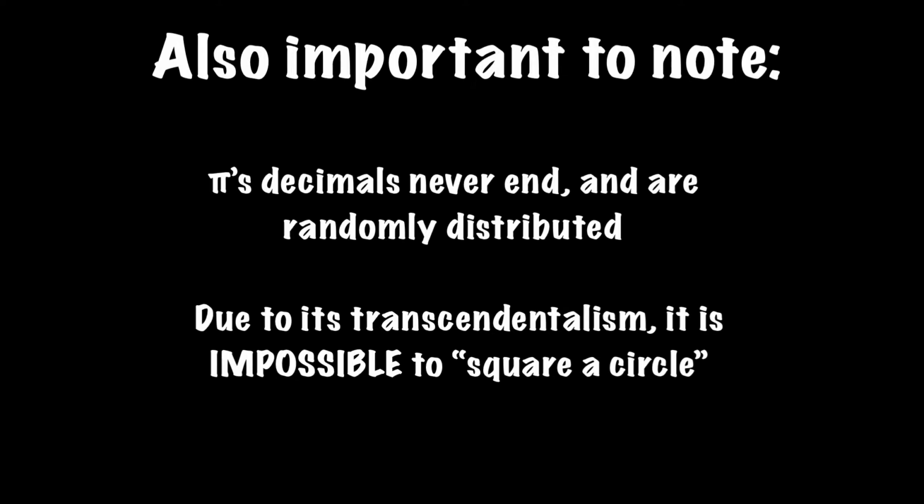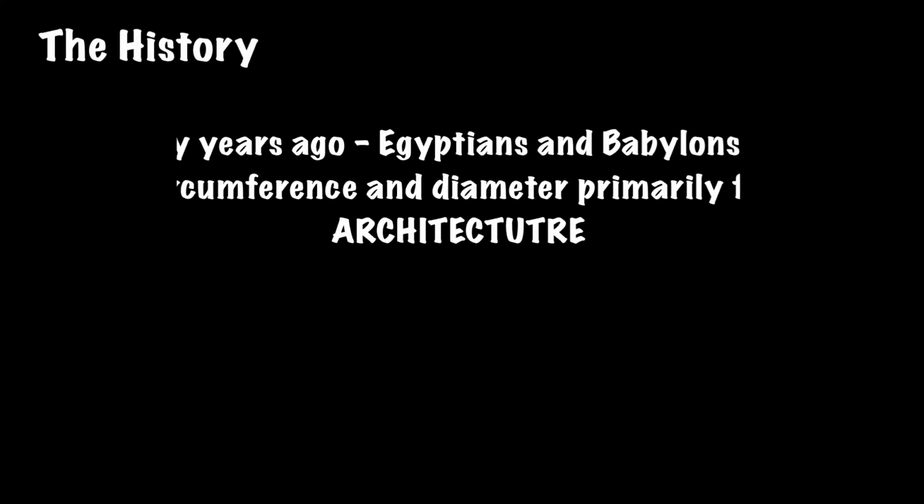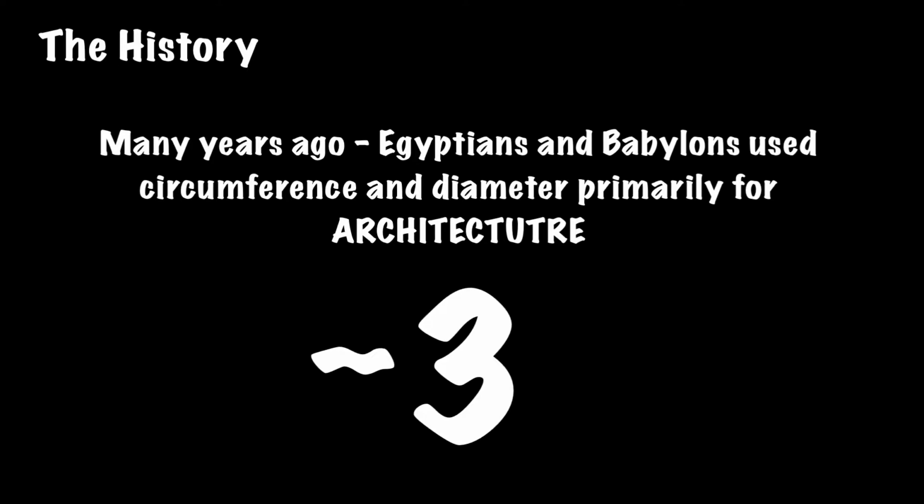These properties are just the beginning of the uniqueness of pi, but we should go back to its origins to truly understand this magical number. Many years ago, Egyptians and Babylonians experimented with the circumference and diameter of circles primarily for architecture and found that oftentimes a similar number was yielded when dividing one by the other. Although this number was often approximated as about 3, it was the first step in discovering the real value of pi.